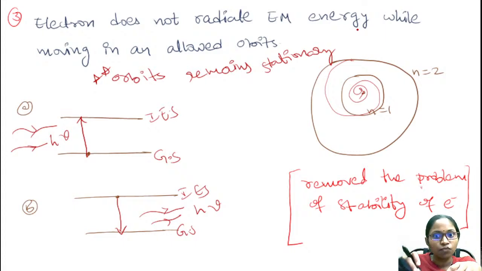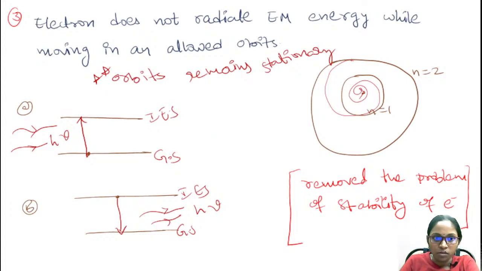Therefore you can say that the system of the atom, that means the arrangement of the electrons and the motion of the electrons, remains stationary, and the system is said to be a stable system.